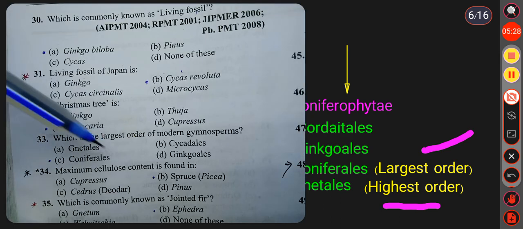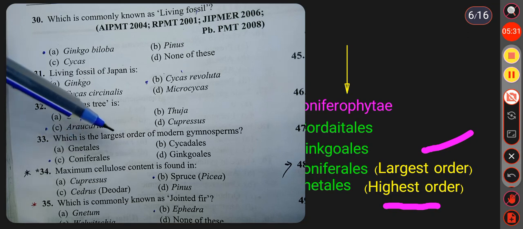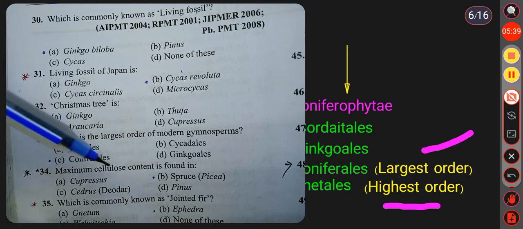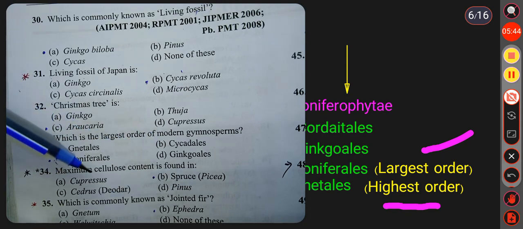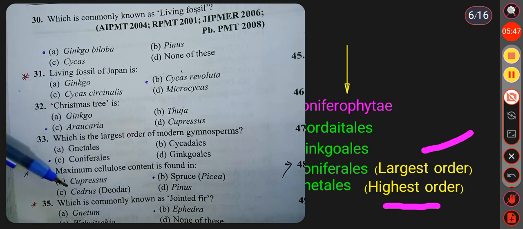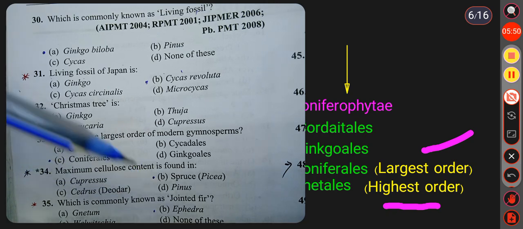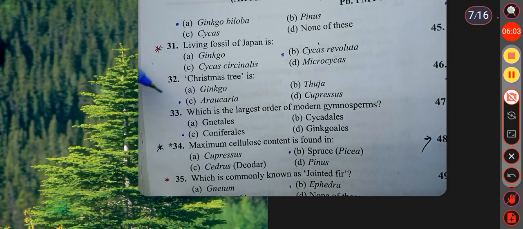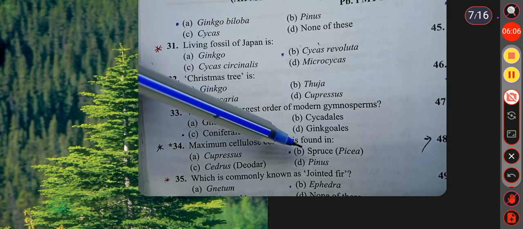So, here the answer is Coniferales. Coniferales is the largest order and Gnetales is the highest order. Then question number 34. Maximum cellulose content is found in option A Cupressus, option B Spruce, option C Cedrus, option D Pinus. Here answer is spruce. See, this is the spruce tree and spruce is a conifer in which maximum cellulose is present. So, here the answer is spruce, option B.